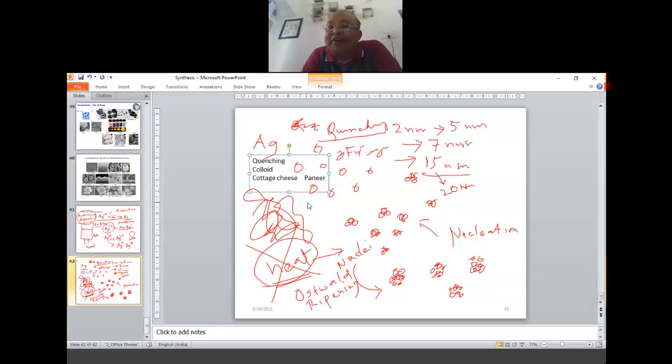Okay, so paneer is actually cottage cheese, and it's popular all over the world. Do you know how you make it? Have you seen somebody making it, maybe at home? Very simple. You warm up milk to a certain temperature, and then you add something that has citric acid.